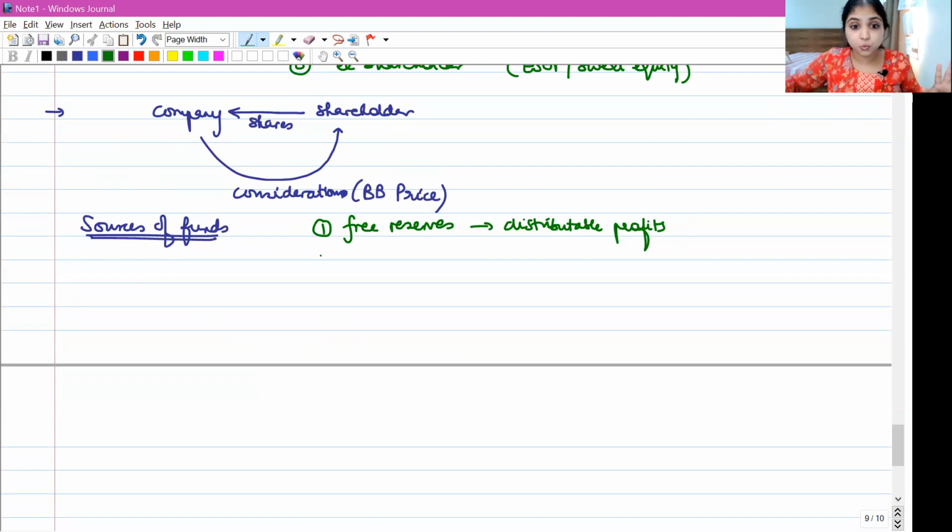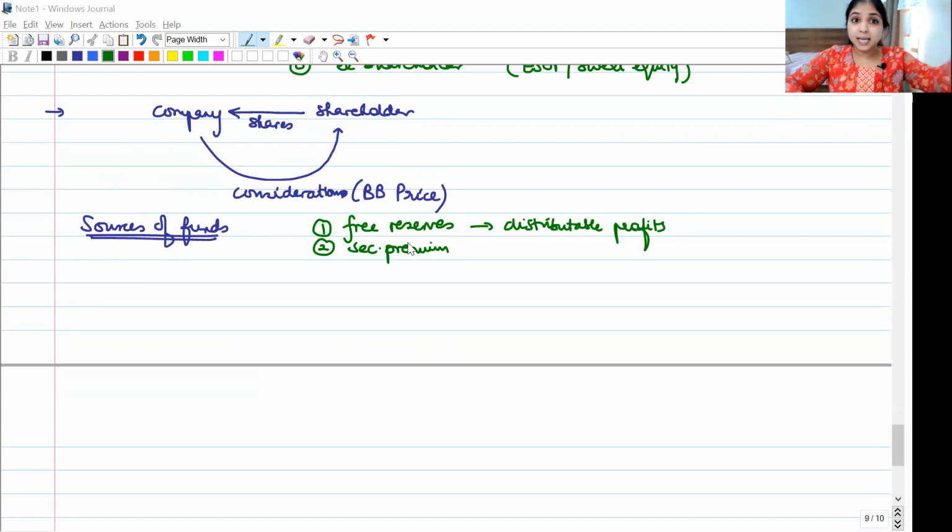Or number 2, you can take money out of securities premium. Do you remember, guys, earlier when I was teaching you about securities premium, I had told you that money in the securities premium account cannot be used for anything and everything by the company. There are strict restrictions.